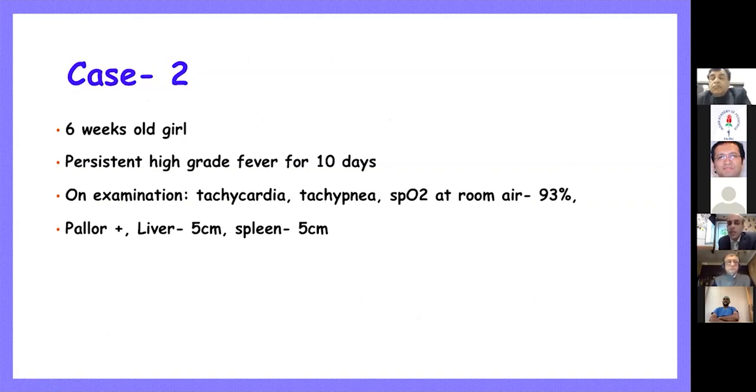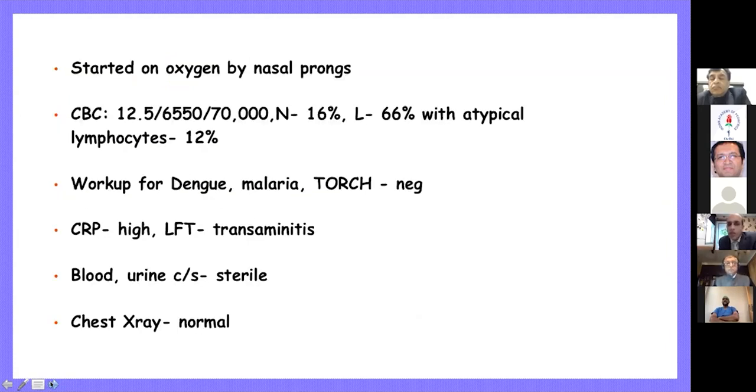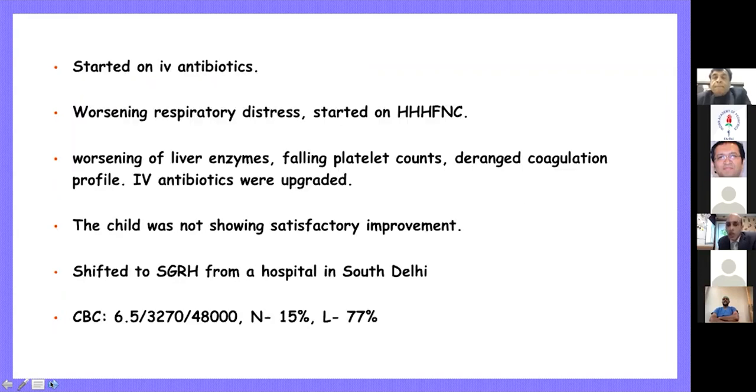She presented with a 10-day history of persistent fever. She was tachycardic and tachypneic, and these were the findings at another hospital in South Delhi from where the patient was referred to us. The child required oxygen by nasal prongs. There was thrombocytopenia to begin with, and there were some atypical lymphocytes. Workup for dengue, malaria, and TORCH was negative. There was transaminitis. Cultures were negative.